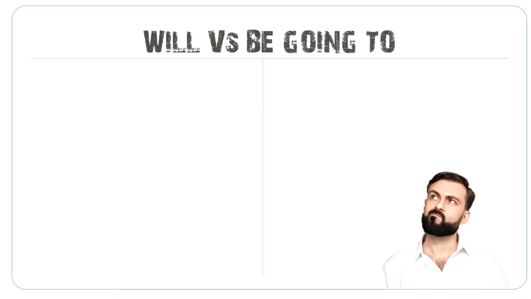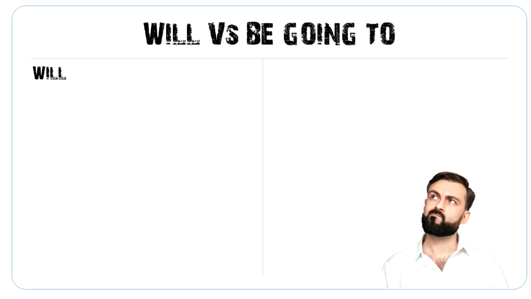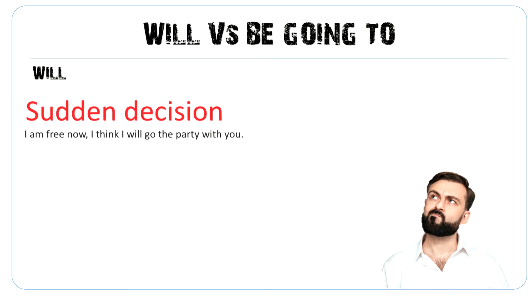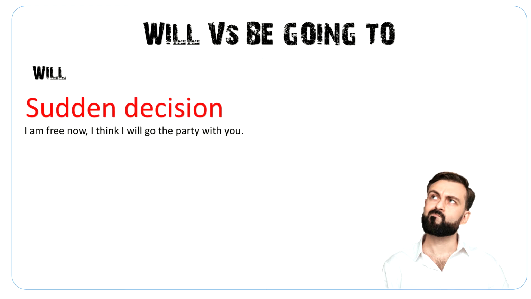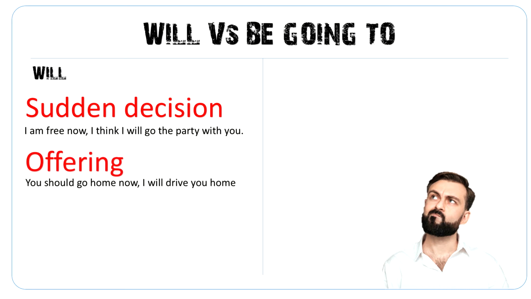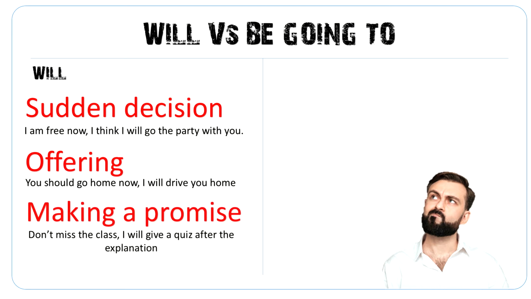So now, if we summarize the use of will, we use it for a sudden decision. For example, I am free now. I think I will go to the party with you. It's a sudden decision. And also offering, like you should go home now. I will drive you home. So offering, using I will drive you home. And then making a promise, like don't miss the class. I will give a quiz after the explanations.